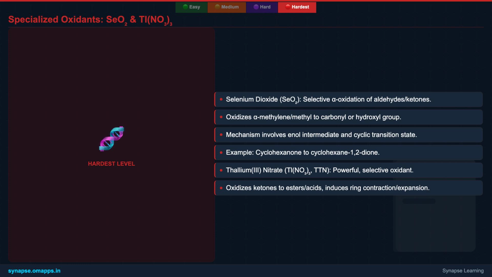Then there's thallium(III) nitrate, TTN, a powerful oxidant for ketones. It can induce oxidative rearrangement, leading to ring contraction or expansion in cyclic ketones, often forming esters or carboxylic acids. The mechanism typically involves enolization, thallation, and then a rearrangement with C-C bond cleavage. These reactions provide powerful tools for complex synthetic challenges.